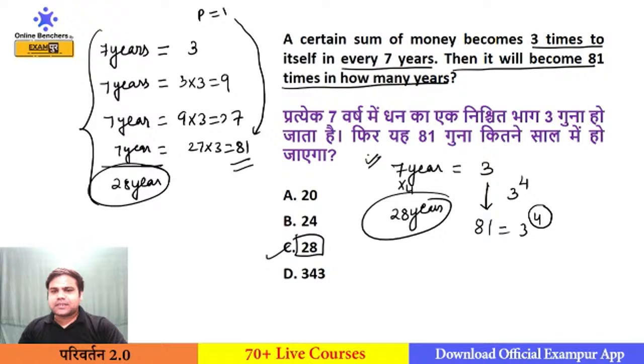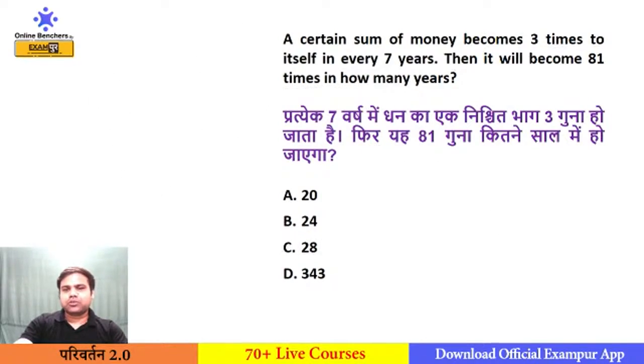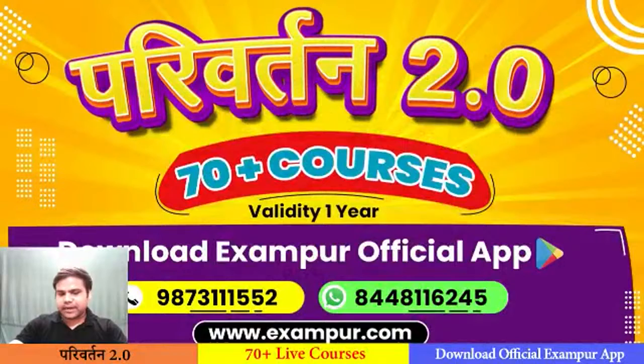I will solve these types of questions in the exam like this only. In 7 years, the principal was becoming 3 times. That means amount will be 3. I need to make this amount 81 times. 81 is 3 to the power 4. Whatever the power here, I will multiply the same by the time. So I will multiply this 4 by 7. It will become 28 years. So I will solve these types of questions in the exam from this approach only, so I will take no time here, right?